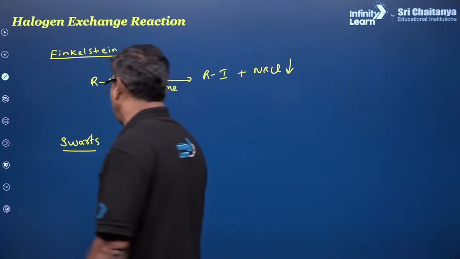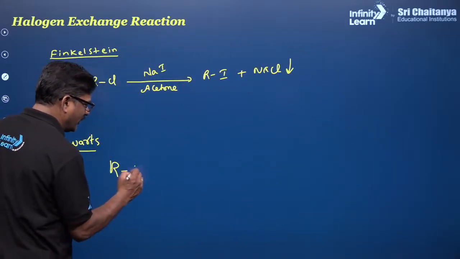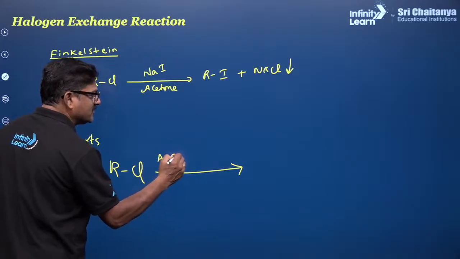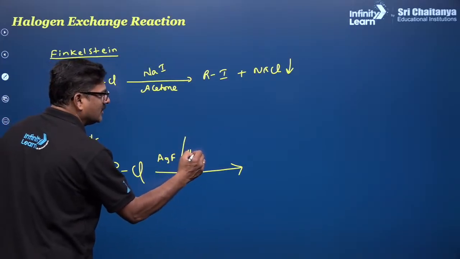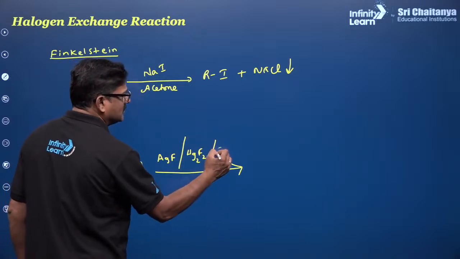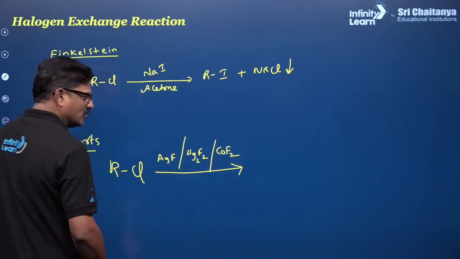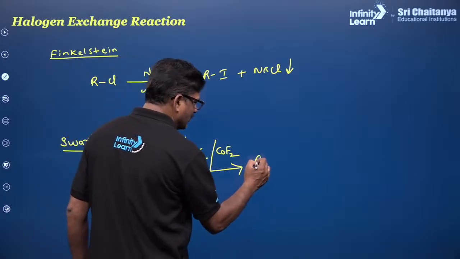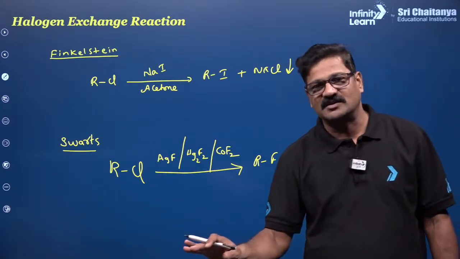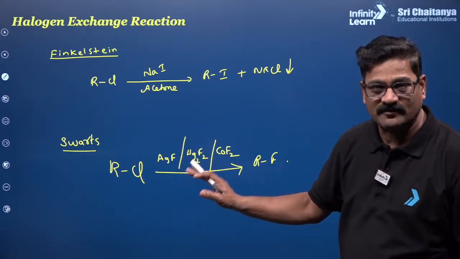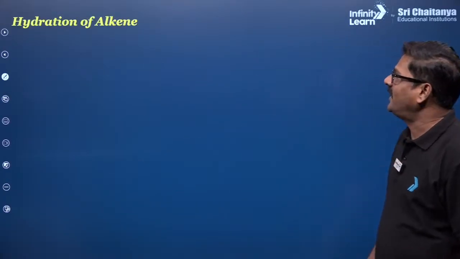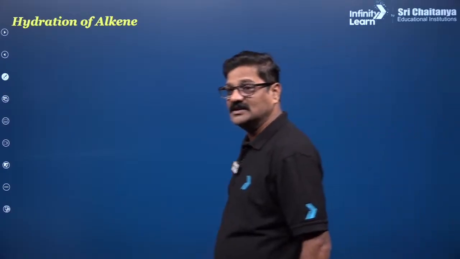Very good. And alkyl chloride is reacted with a fluorinating agent like HgF, you can use Hg2F2. Okay, any of them, or CoF2, you can use it, and you are going to get alkyl fluoride. So this is the Swarts reaction, the best method of preparation of alkyl fluoride from alkyl chlorides. Okay, HgF2.